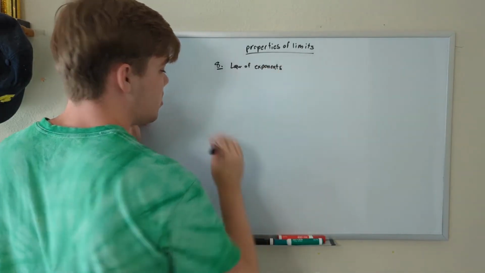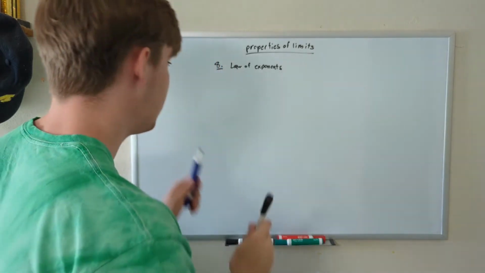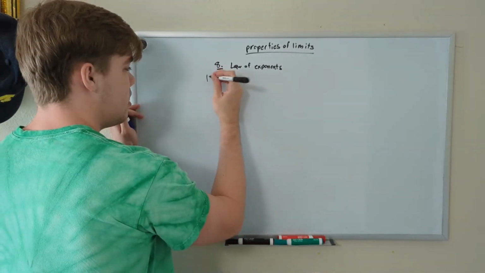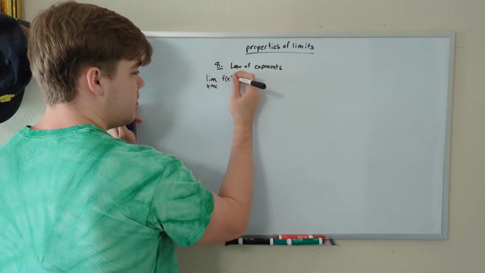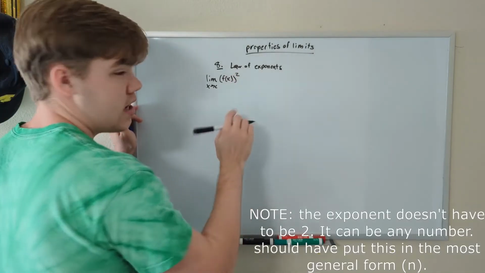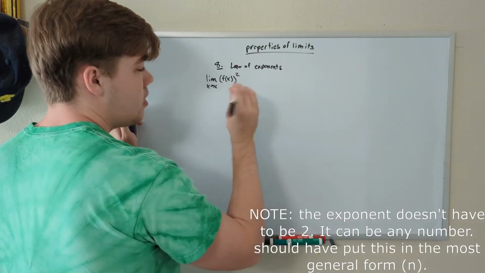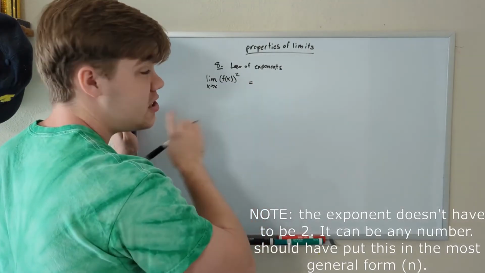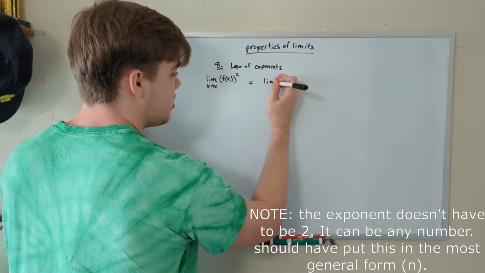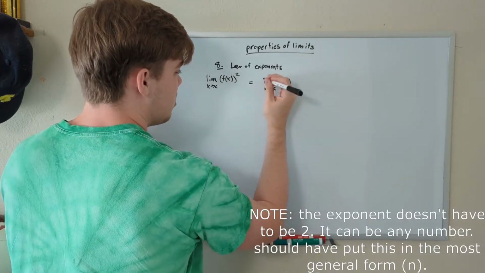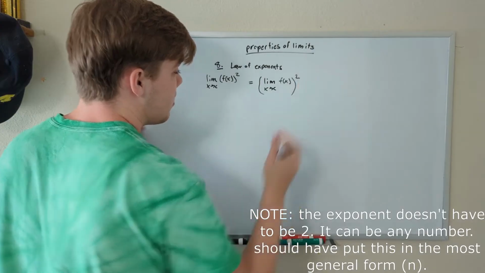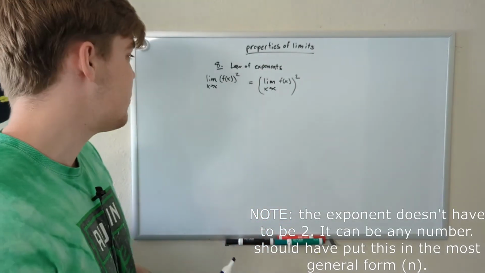The law of exponents. What does the law of exponents state? That's a great question. Let's write it down here. The limit as x approaches c of f of x squared, whatever our function is squared, can be changed into the limit as x approaches c of f of x, squared. But you may notice one crucial difference.